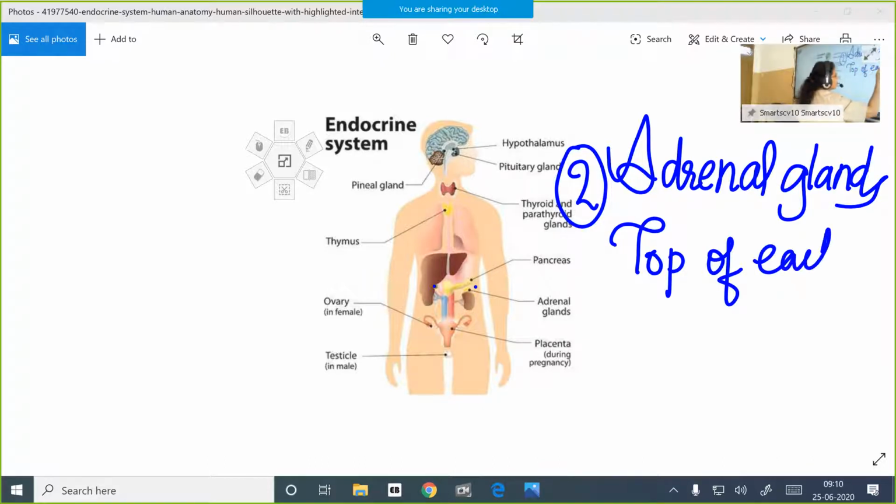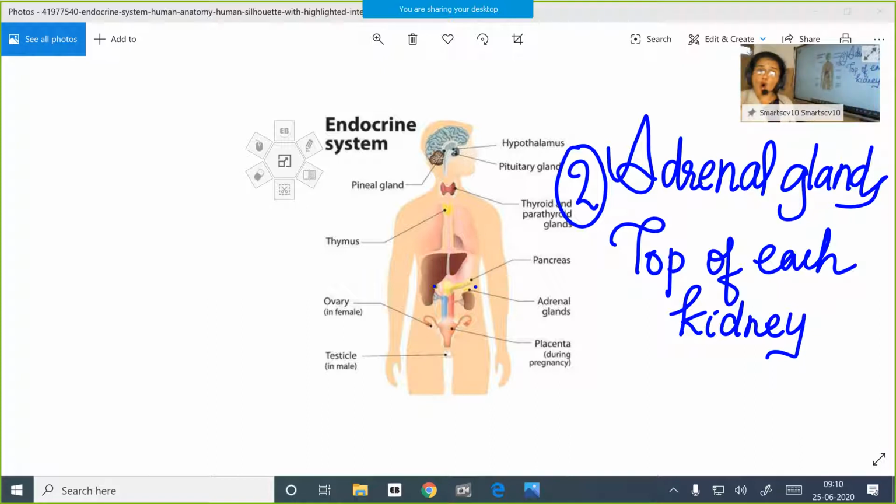And here, children, the adrenal gland secretes a hormone called the emergency hormone. It is otherwise known as the hormone of fight or flight. We are focusing on this hormone only. This is called adrenaline or epinephrine. There are other hormones also, like cortisol, produced by the adrenal gland, but for your syllabus, you have to study about the adrenaline hormone.